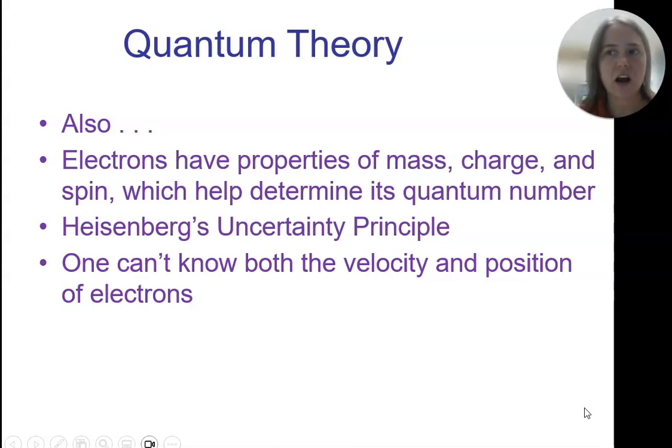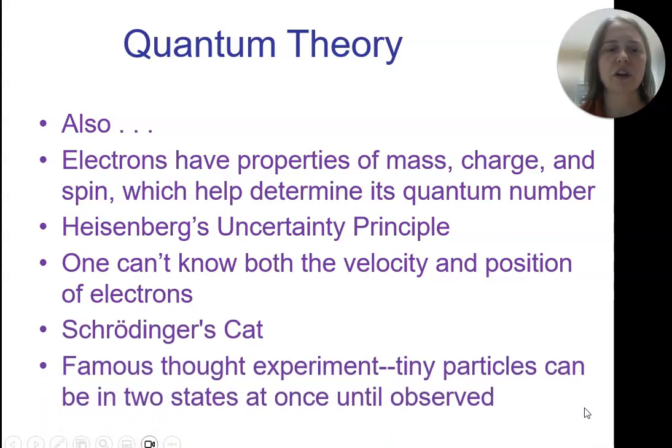They're just zipping around, and once you observe it, so you know its position, then you have interacted with it, so you change its velocity. You make it bump into whatever you're using to observe it and then fly away. So if you observe it and know its position, then you change its velocity, so everything else changes. So there will always be uncertainty with electrons.